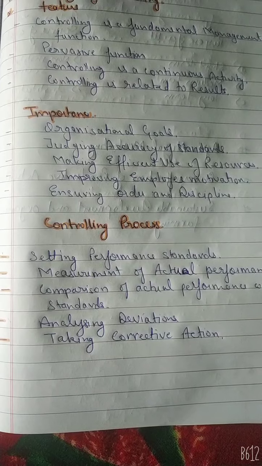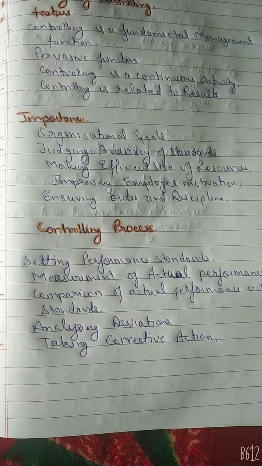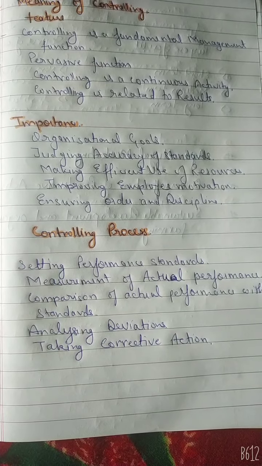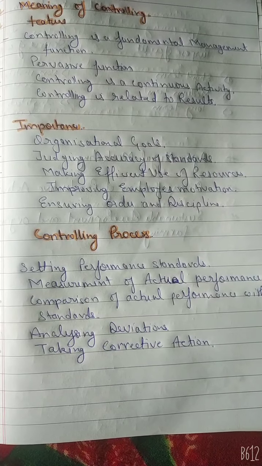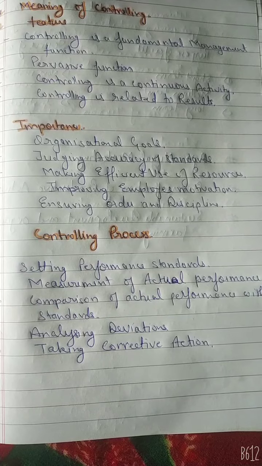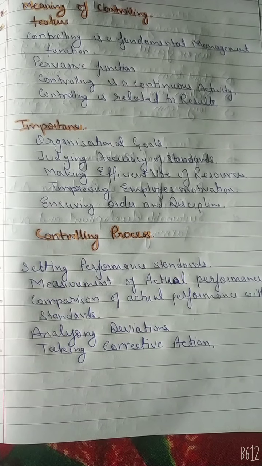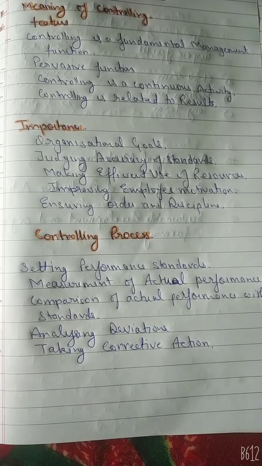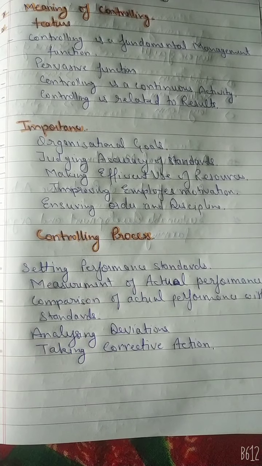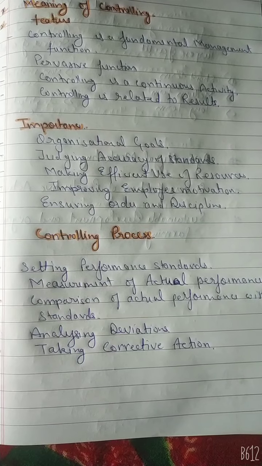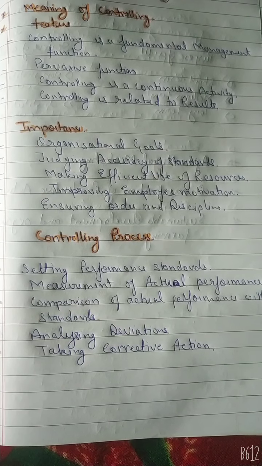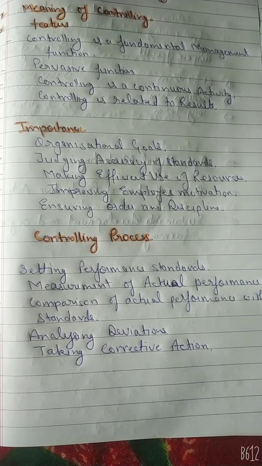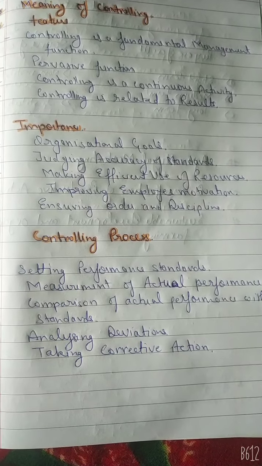And there are chiefly four bases of setting standards. First, quantity. Second, quality. Third, time. And fourth, cost. First, quantity standards are related to production, sale, and stock, and quality standards are related to raw material, finished goods, customer service, employee morale, etc. And time standards refer to the time consumed in the production of goods. Similarly, cost standards refer to labor, material, and other expenses.